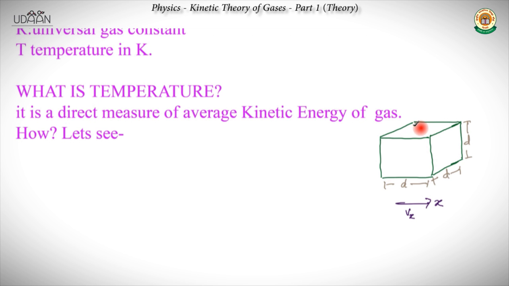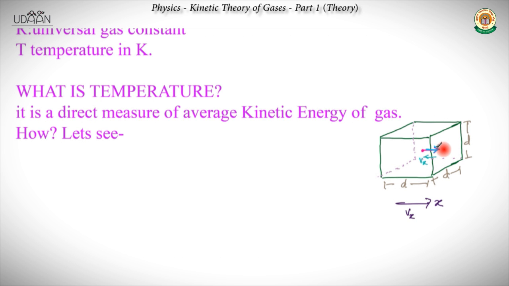We're trying to find how temperature is related to the kinetic energy of the gas, which means we're taking a particular particle here. This particular particle is moving in this direction, and it collides with this particular wall, and then it comes back elastically. Because the collisions, as we said before, are elastic, the velocity after coming back would be vx.